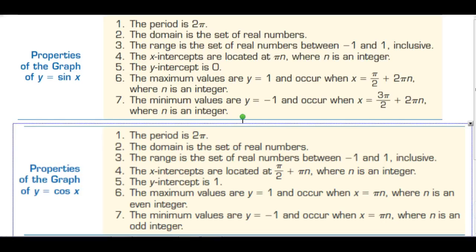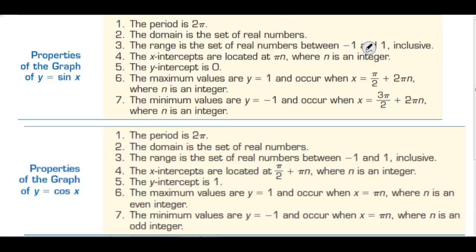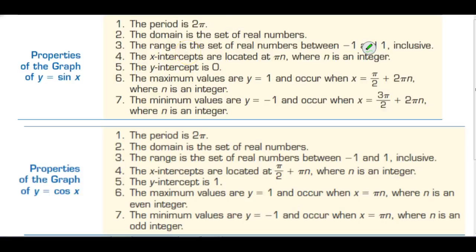And here on the next screen, you see, I wanted to put the properties of the sine and the cosine function on one screen so that you could compare the two. So that you could see the similarities and the differences. So let's look at the similarities, and then we'll look at those differences. We'll do some similarities in green.